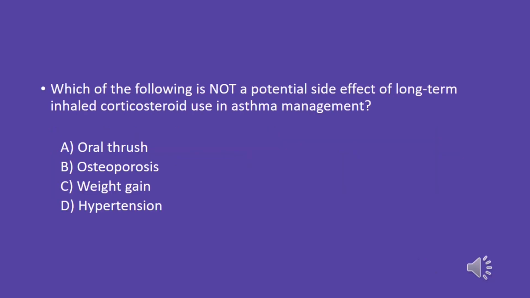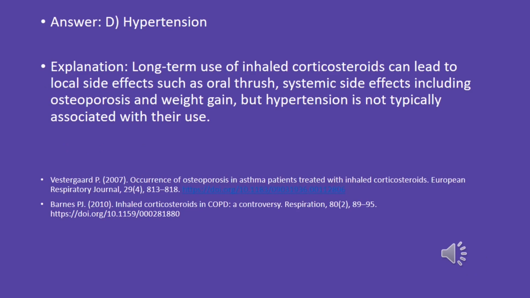Which of the following is not a potential side effect of long-term inhaled corticosteroid use in asthma management? A. Oral thrush. B. Osteoporosis. C. Weight gain. D. Hypertension. Answer: D. Hypertension. Explanation: long-term use of inhaled corticosteroids can lead to local side effects such as oral thrush, systemic side effects including osteoporosis and weight gain, but hypertension is not typically associated with their use.